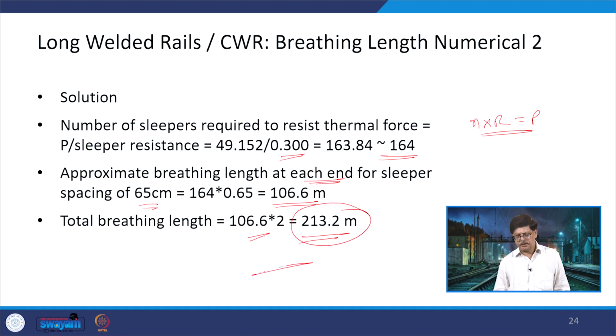So, you have a track on this side 106 and you have a track on this side 106, it means the whole track is going to move. But if you have a track of 106 here and 106 here, and then in between some other track is also being provided as a part of it, then this will not be moving, only this and this will be moving.